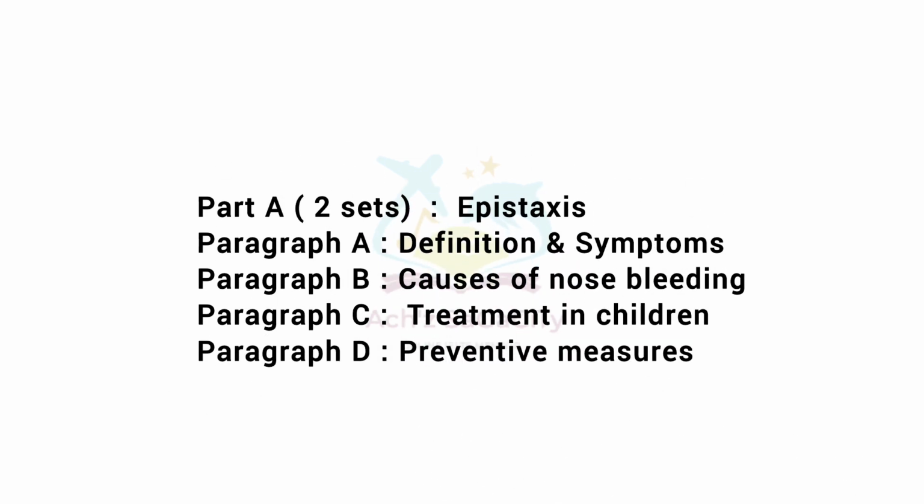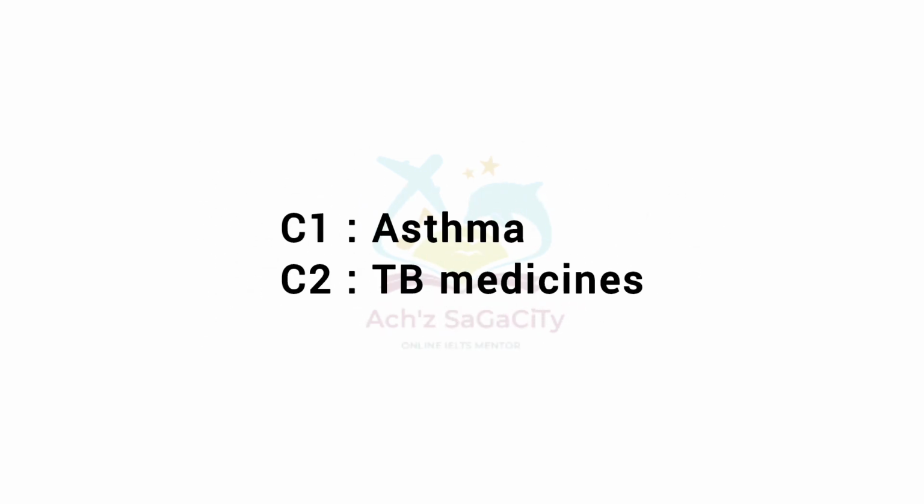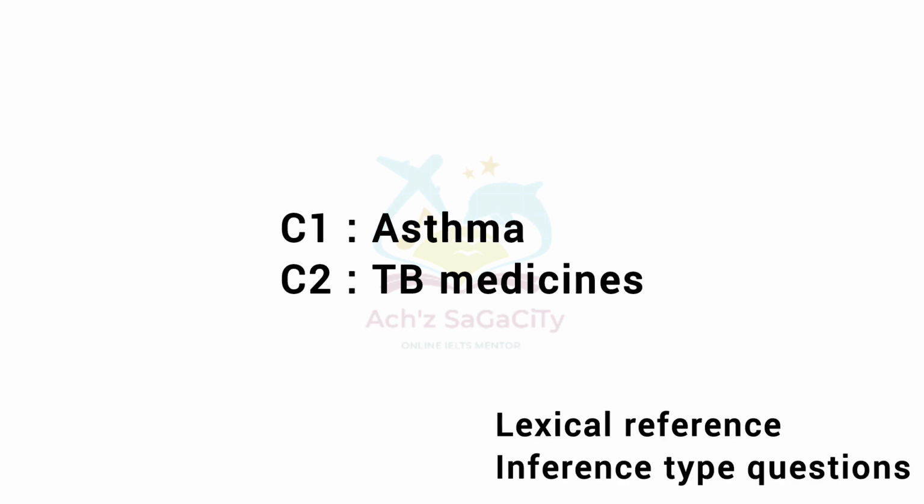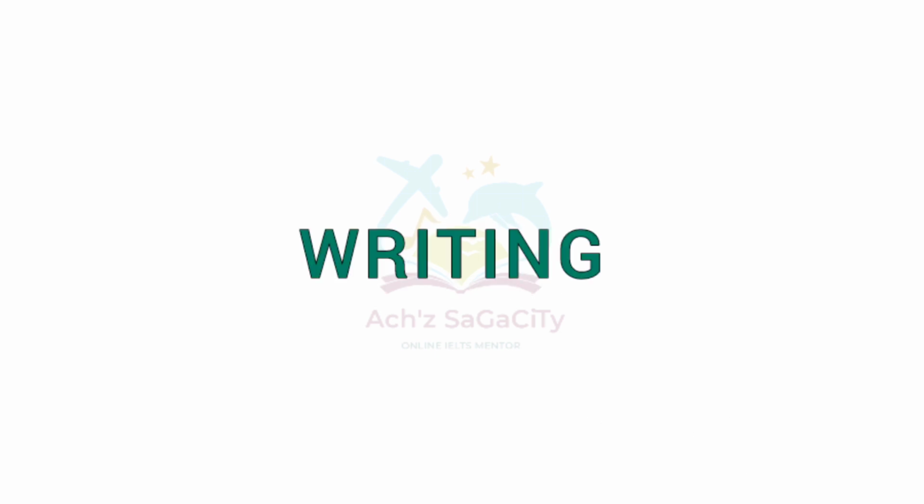Now coming towards the set 2, part A was about epistaxis, paragraph A including the definition and symptoms of epistaxis, paragraph B about the causes of nose bleeding, paragraph C treatment in children, and paragraph D about the preventive measures. In C1 and C2, asthma and TB medicines. So that's about the C1 and C2. Lexical references and inference type of questions were more.